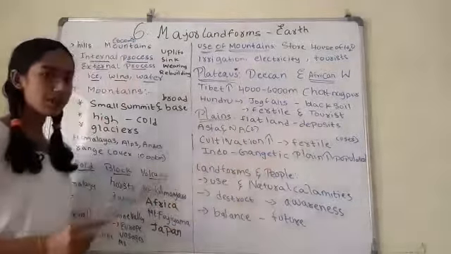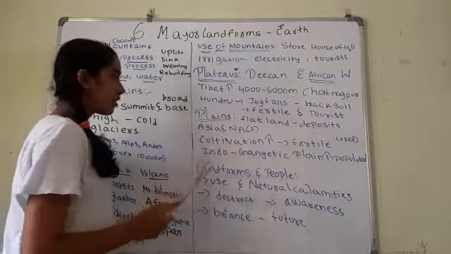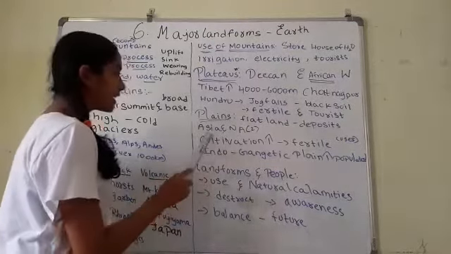Next we will move to the plains. Plains are the flat lands which are formed by the deposits of rivers. For example, the famous plains are in Asia and North America. In Asia, we can say India, the Ganga and Brahmaputra plains, and the plains formed by the river Yangtze in China.